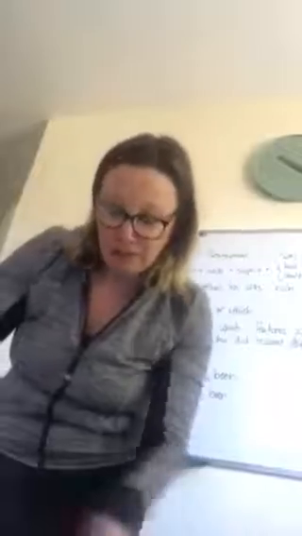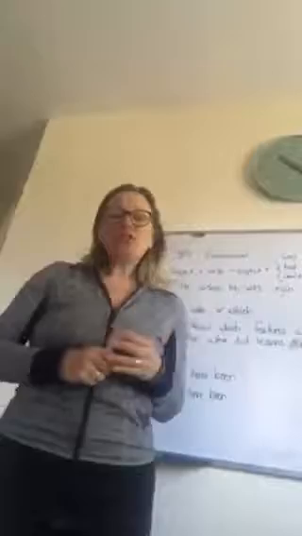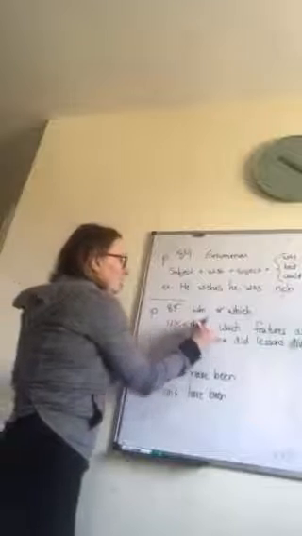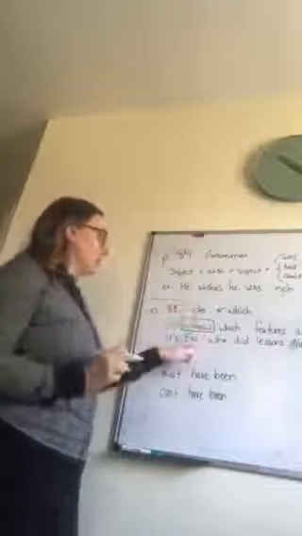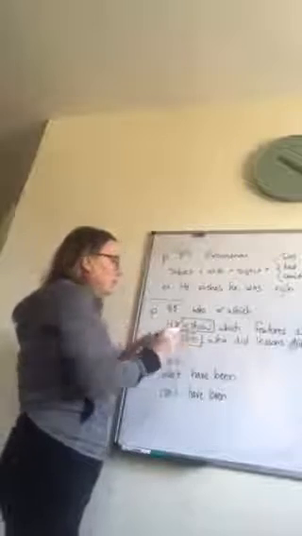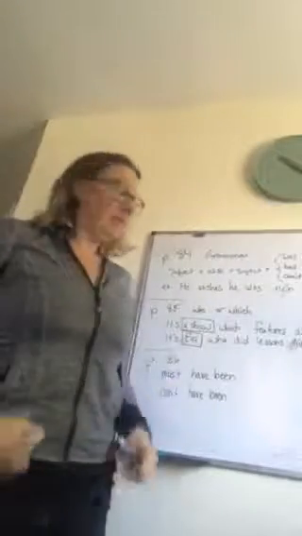Now the second page is page 85. Now this is whether to use who or which. It's a show. So when it says a show, you know that it's not a person. And when it says something like Eva or another name, then you know it's going to be a who. That's pretty much how you can tell.